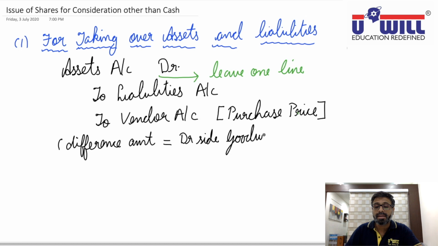If it remains in credit side, then you write it as capital reserve. So that one line will serve the purpose of both.